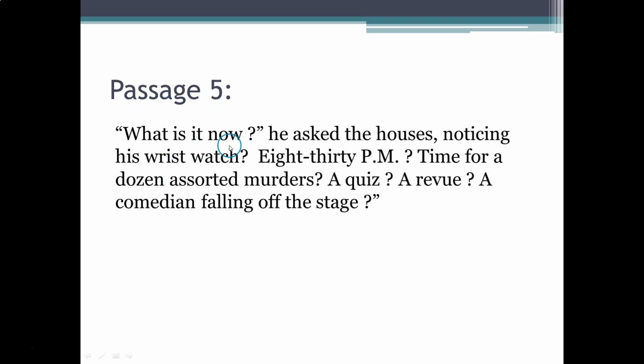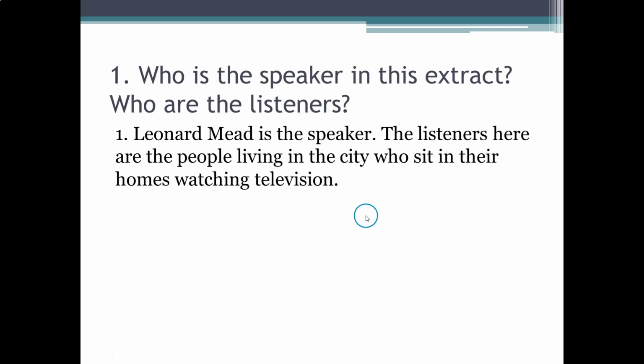Passage 5. What is it now? He asked the houses, noticing his wristwatch. 8:30 p.m. Time for a dozen assorted murders, a quiz, a review, a comedian falling off the stage.